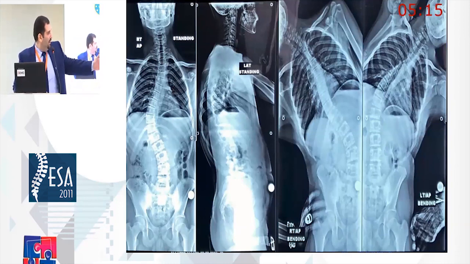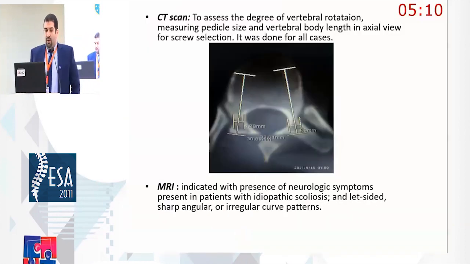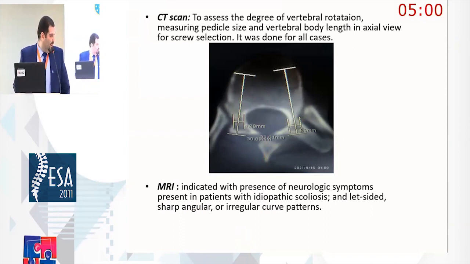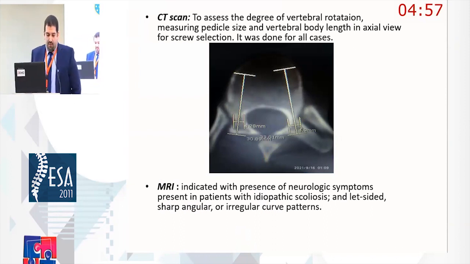Then we do a CT scan for observation to assess the degree of vertebral rotation, measuring pedicle size and the vertebral body length in axial view for screw selection, and this was done for all cases. MRI is not routinely used, but it's indicated with presence of neurological symptoms present in patients with idiopathic scoliosis and left-sided sharp angular or irregular curve patterns.